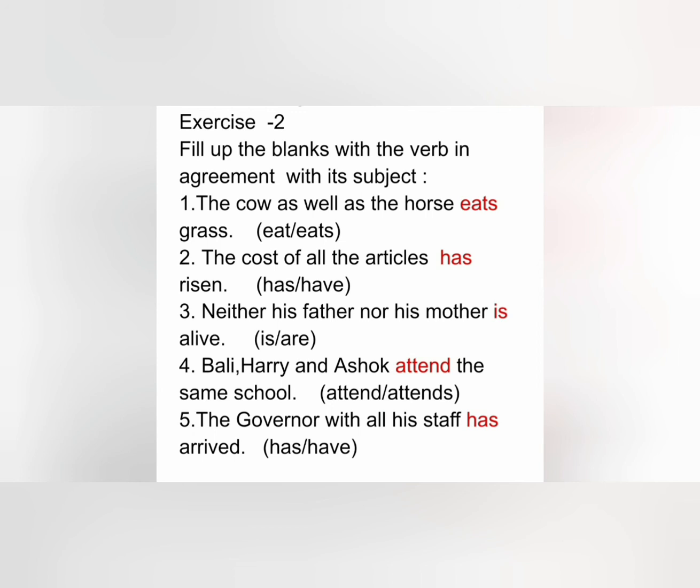Here we have three subjects joined by and, so we use the plural verb attend. Next, the governor with all his staff dash arrived. Here the subject is governor, a singular noun joined to a second noun by with. So here we use the singular verb, that is has.